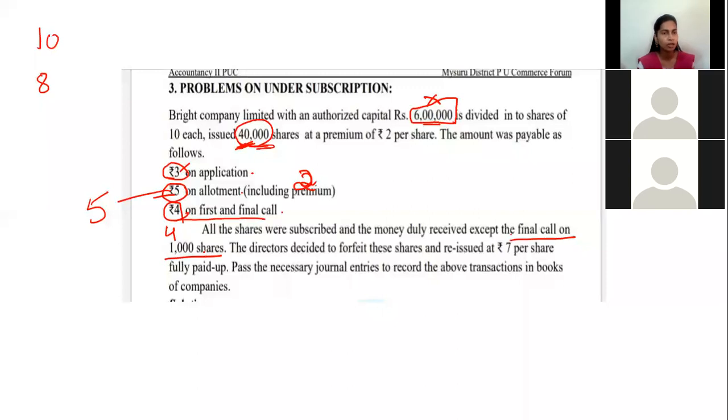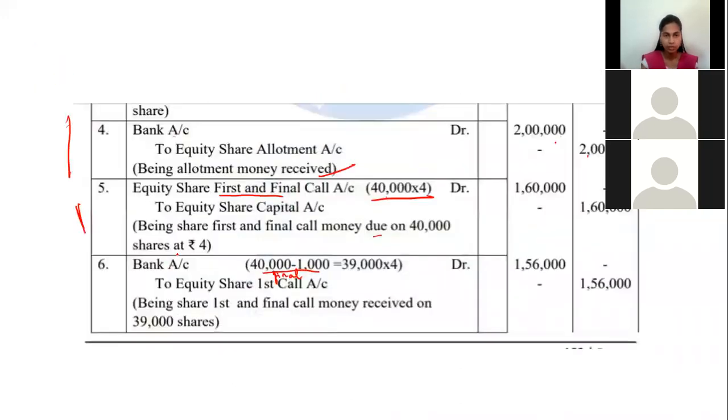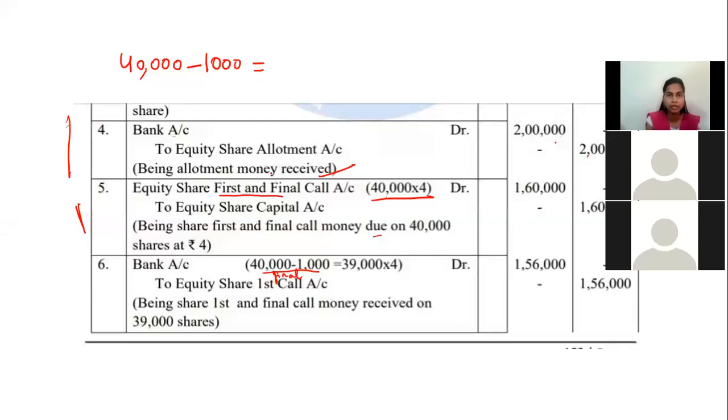That means on final call only 1,000 shares money is not received. So that money cannot be counted. That's why we have to minus 1,000. Total number of shares here was 40,000. Minus 1,000 shares money is not received. So that will give you 39,000.